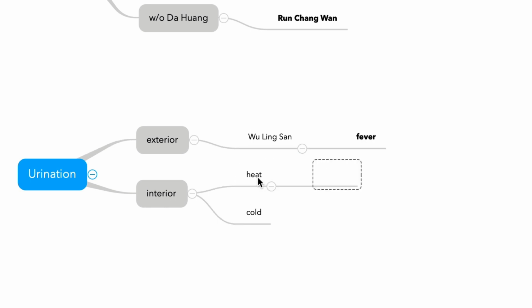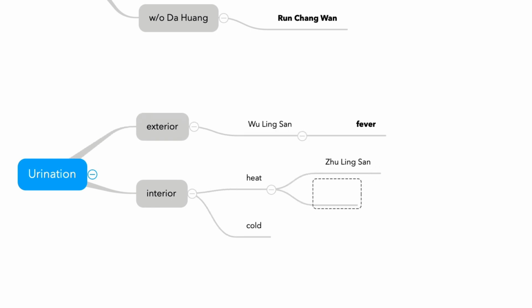There are two formulas for internal heat. One is Zhuling Tang, and another is Bazhengsan. Both treat urinary difficulties with heat signs. This is exterior, but this is internal heat, real heat, inflammation.